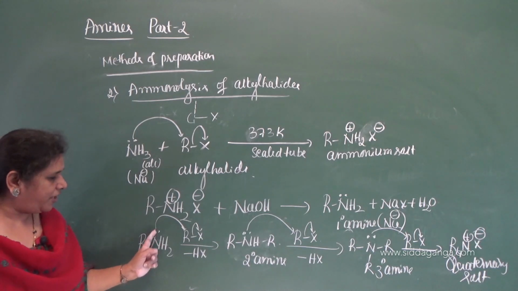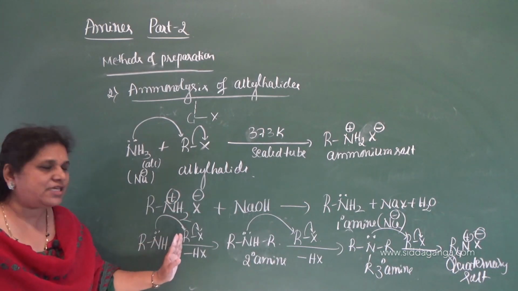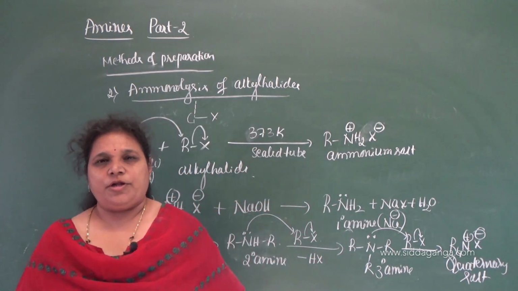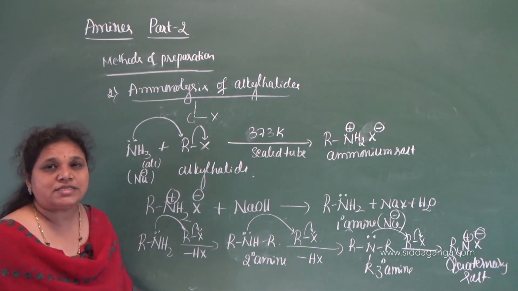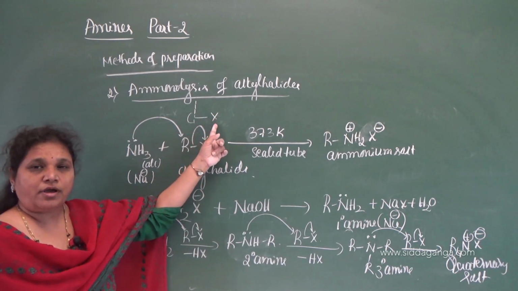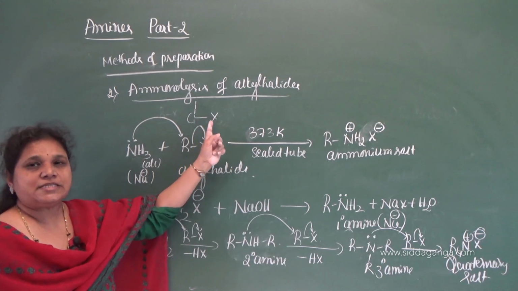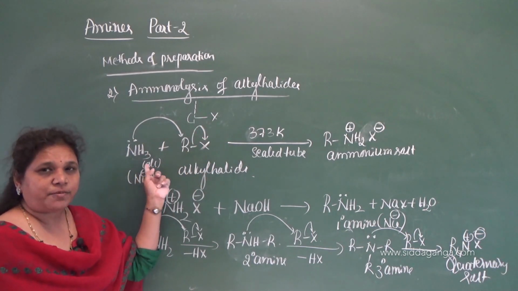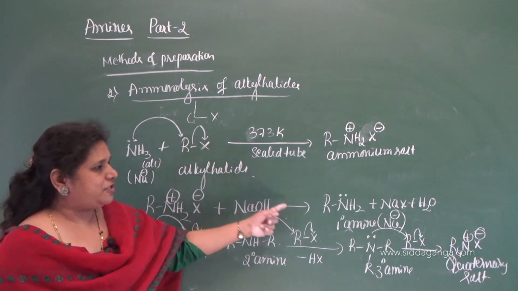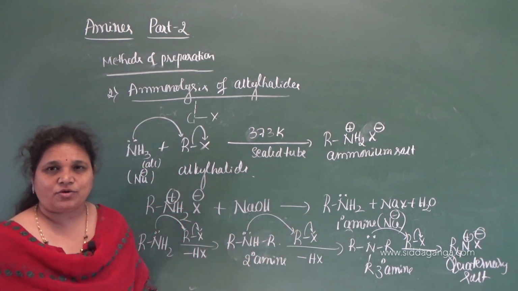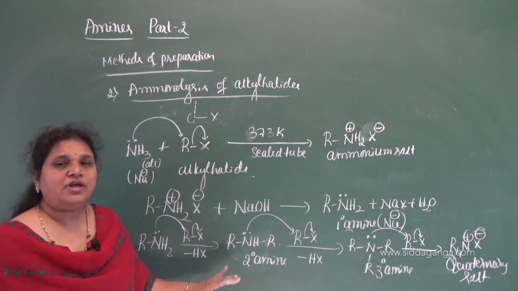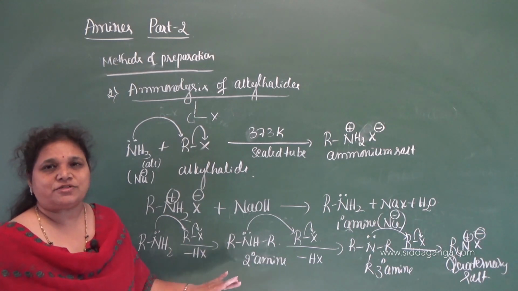Here also the lone pair of electrons of this cleaves the CX bond here and it gives secondary amine, tertiary amine and the quaternary ammonium salt. So this is about the ammonolysis of alkyl halide. Remember the process of cleavage of CX bond of alkyl halide or the benzyl halide by ammonia is called ammonolysis. And here ammonia acts as a nucleophile and the first product primary amine also acts as a nucleophile. Therefore this is an example for nucleophilic substitution reaction. It is nothing but a nucleophilic substitution reaction.